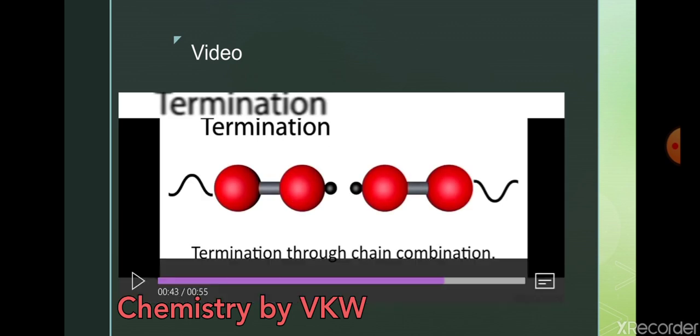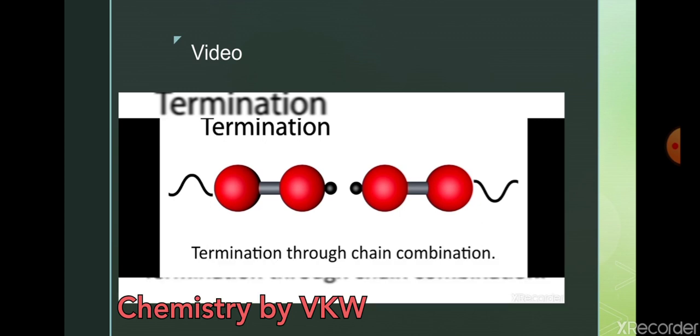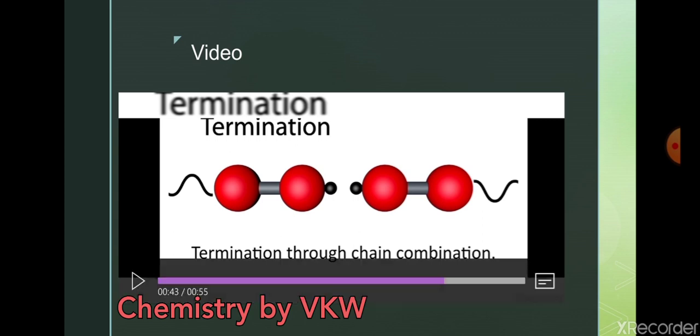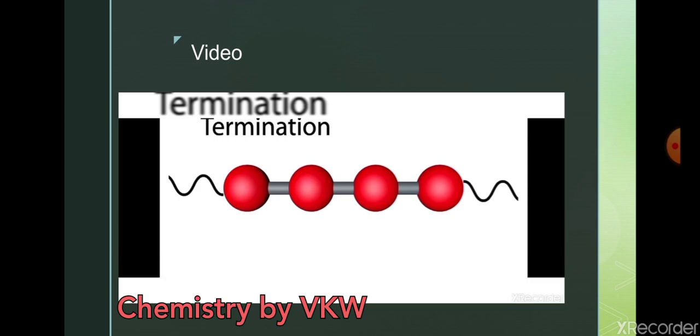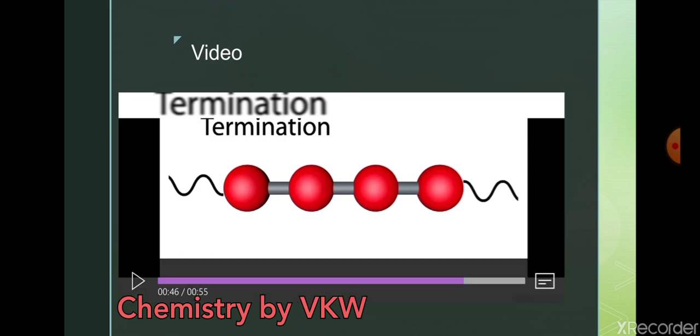Here 3 steps are given. According to our syllabus, we only know one, that is by two growing chains. See here in the picture, it is given as the combination of two growing chains. The first chain with the radical, the second chain with the radical, and the two radicals form the single bond. Formation of the polymer stops. That is the termination.